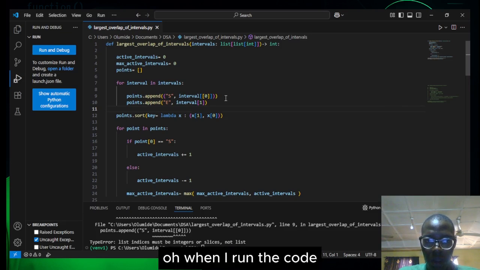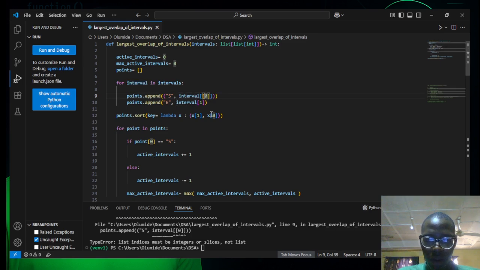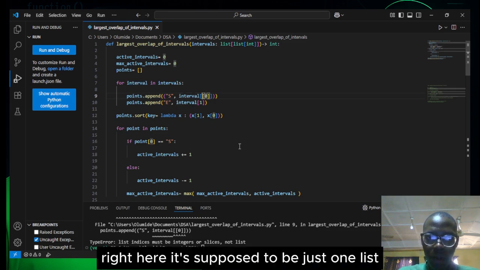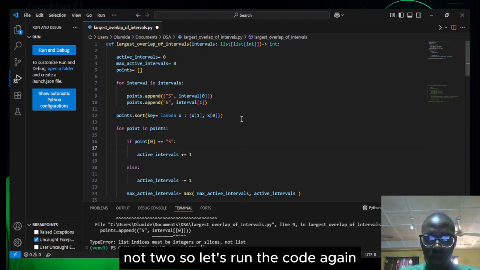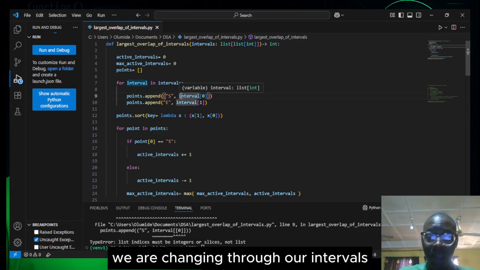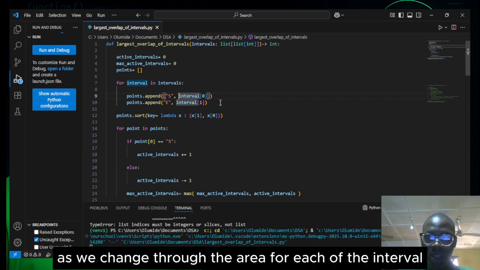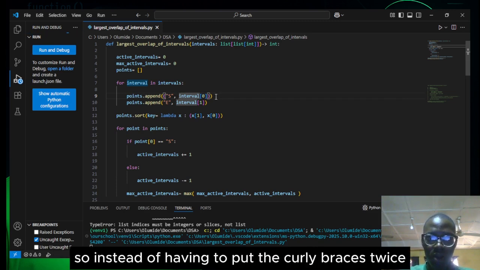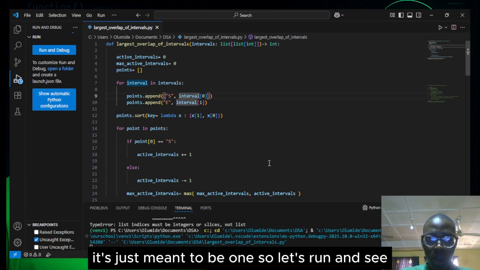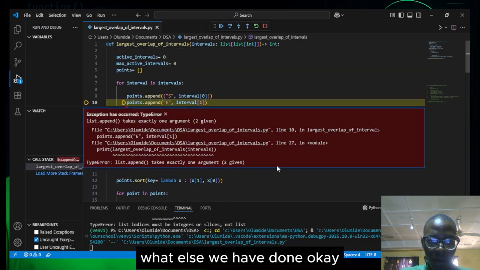Oh, when I run the code, I think we made a mistake here. Right here it's supposed to be just one list, not two. So let's run the code again. Because we are iterating through our array of intervals, right? As we iterate through the array for each of the intervals, I just want to get the first element. So instead of putting the curly braces twice, it's just meant to be one. So let's run and see what else we have done.